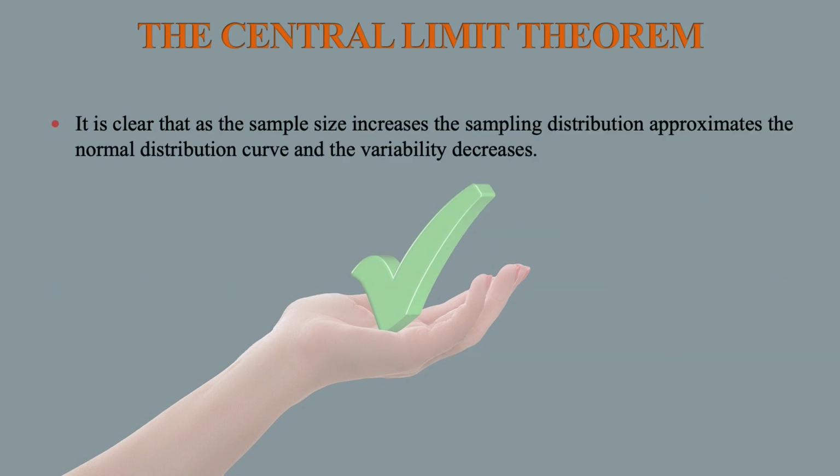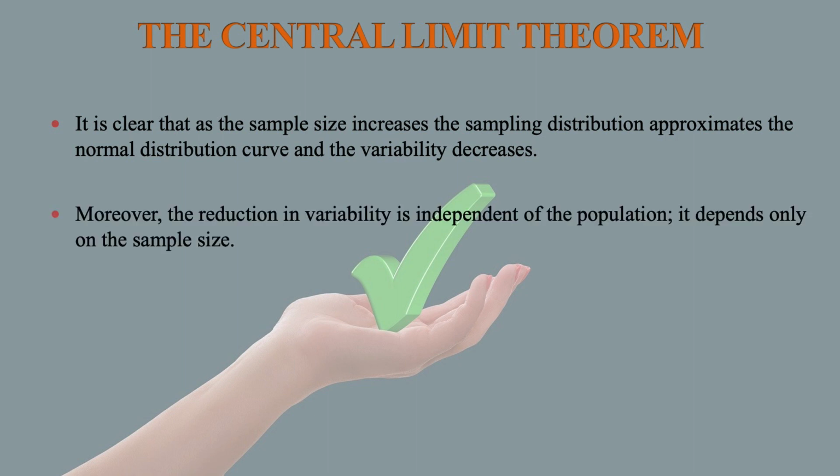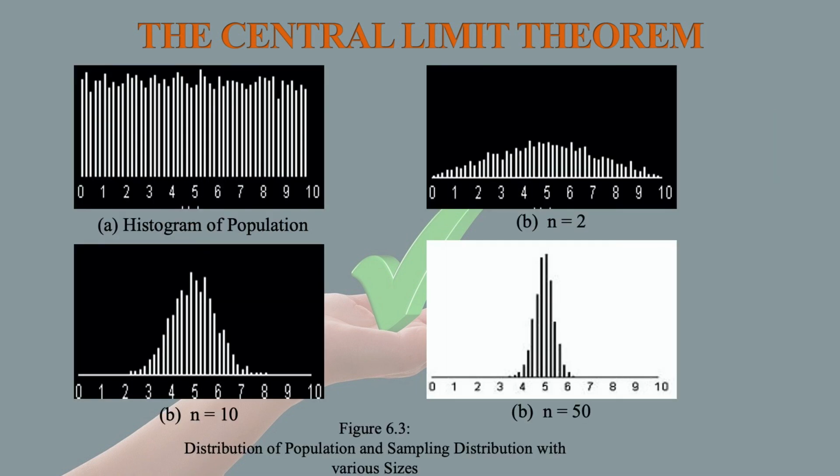It is clear that as the sample size increases, the sampling distribution approximates the normal distribution curve and the variability decreases. Moreover, the reduction in variability is independent of the population. It depends only on the sample size. Now, these are the four figures which were already mentioned.